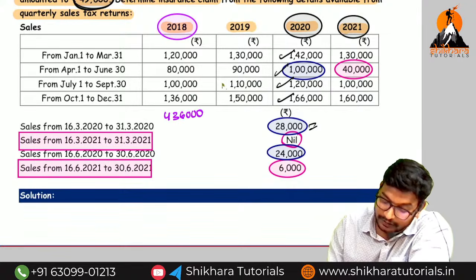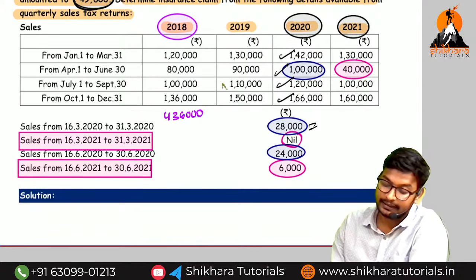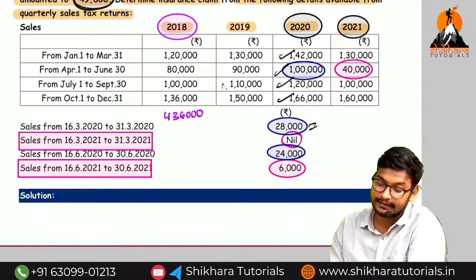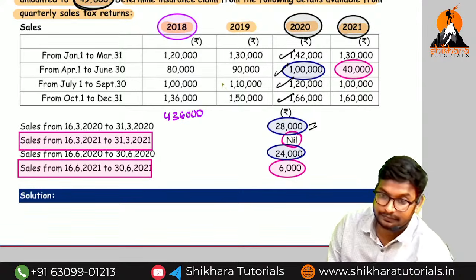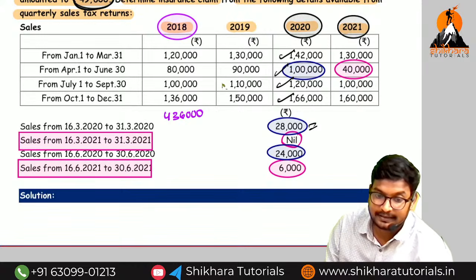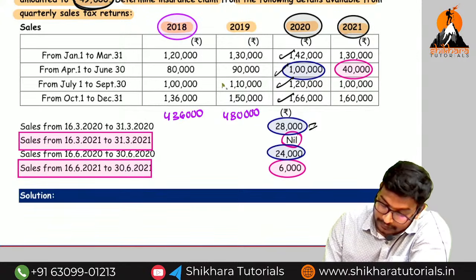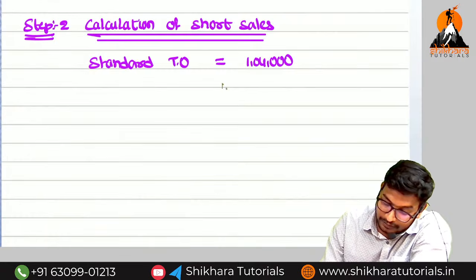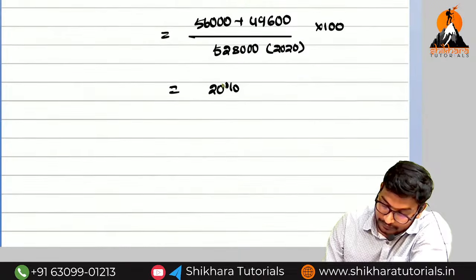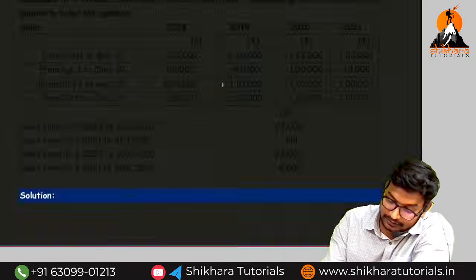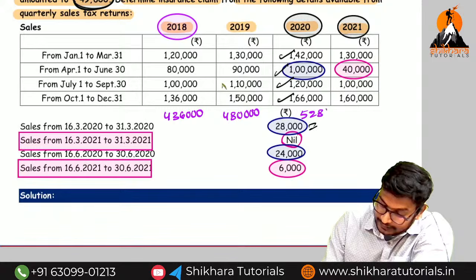What is the turnover for 2019? 1 lakh 30 plus 90 plus 1 lakh 10,000 plus 1 lakh 50,000, that is 4 lakh 80,000. We already calculated the 2020 turnover: 5 lakh 28,000.